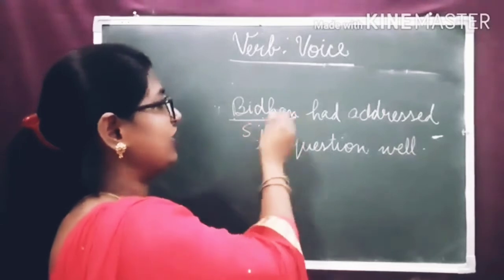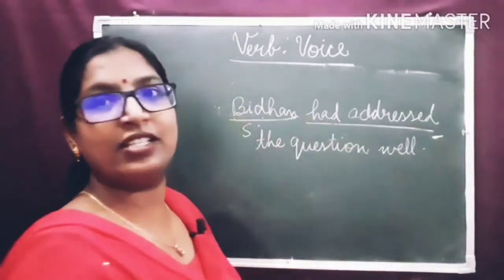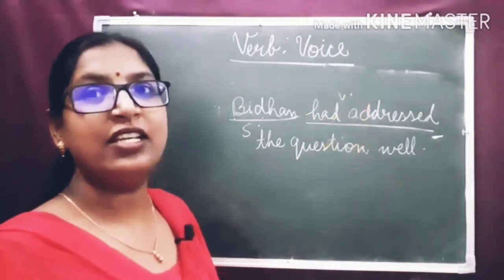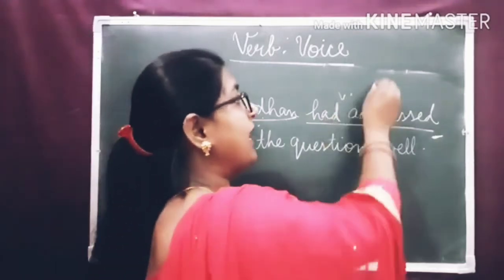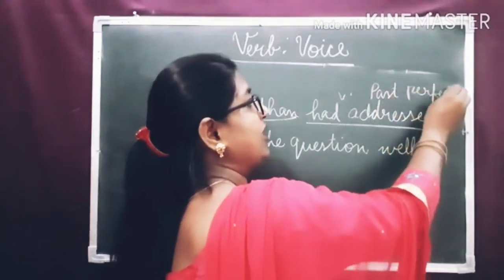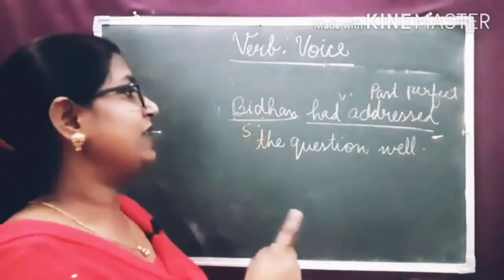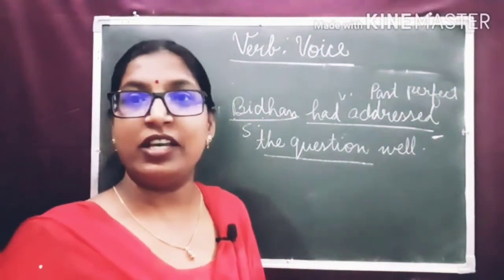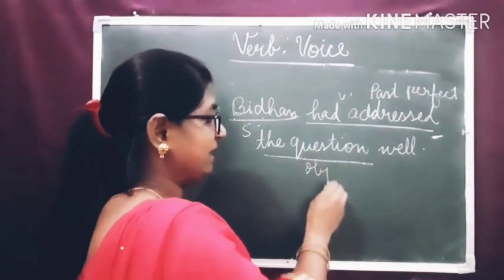Bidhan is the subject. Had addressed is the verb. And can you recognize it is in which tense? It is in past perfect tense. Past perfect tense. Bidhan had addressed what? The question is the object.